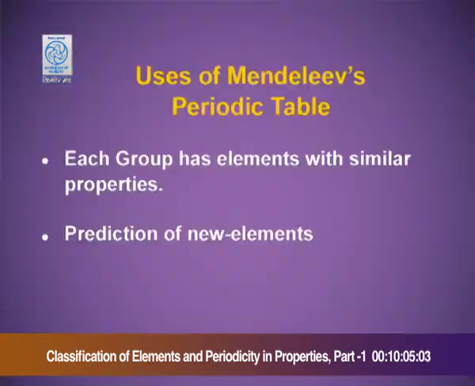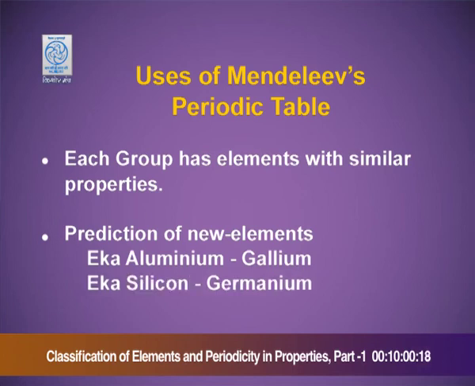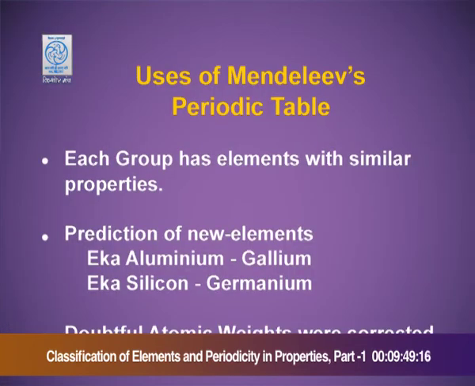For example, Eka-aluminium, which is nowadays gallium, and Eka-silicon, which is nowadays germanium. Both elements were predicted by Mendeleev, and very rightly. Doubtful atomic weights were corrected.